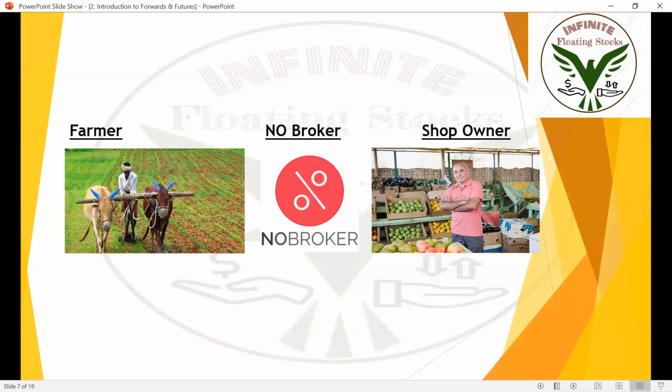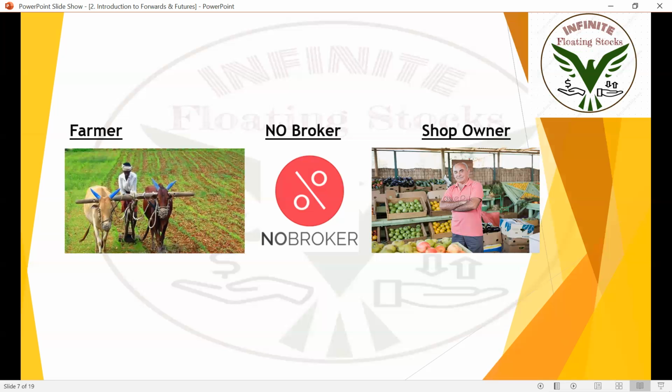If the farmer is producing large quantities, the shopkeeper will be profitable. If the farmer is not cultivating because of some tsunami, floods or something else, he'll get 5,000 so that he can run his family. In most areas, these forward contracts are still happening. Like I told, there are a lot of areas prone to floods, heavy rains, or no rains, or no power supplies, etc.